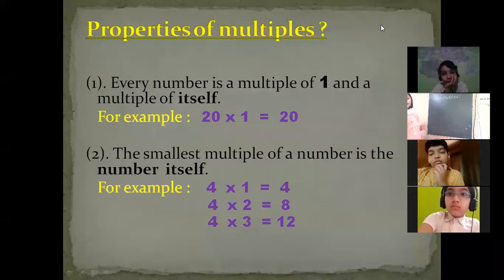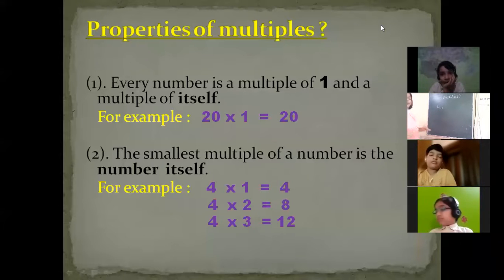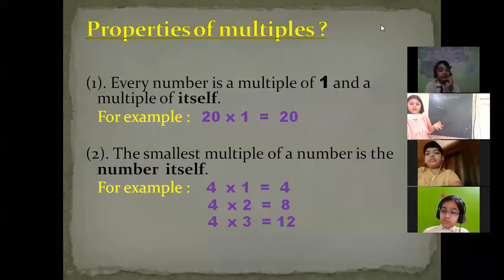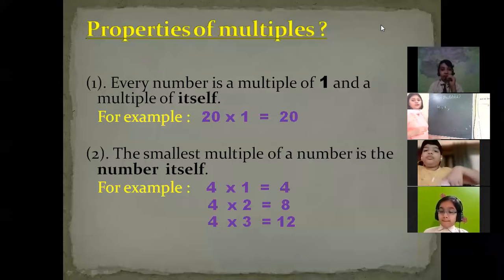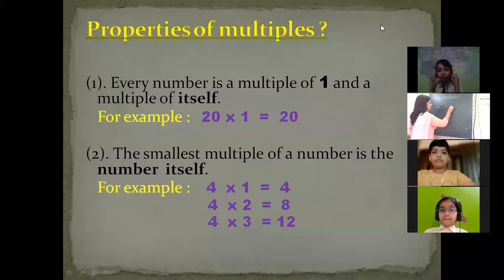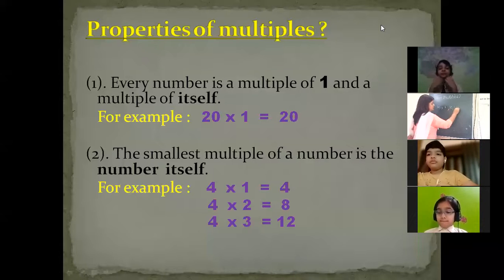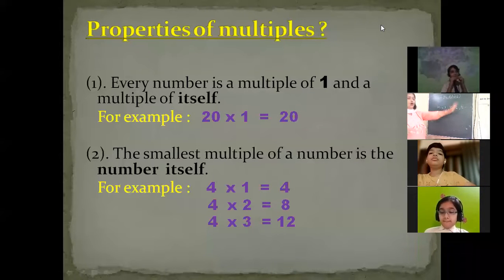So, beta, how are we going to find out the multiples? Simple. Suppose we have the number 4. Multiply by 1, 2, 3, 4, and so on. So 4 ones are 4, 4 twos are 8, 4 threes are 12, and we can continue.